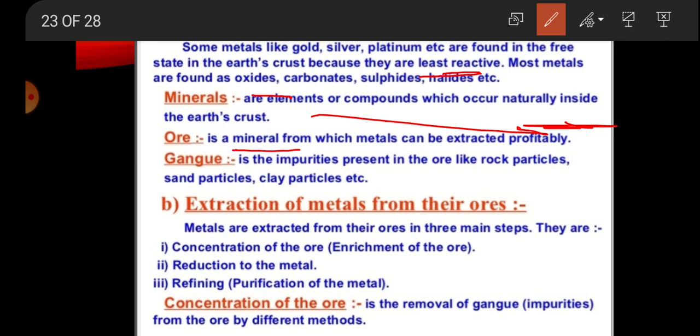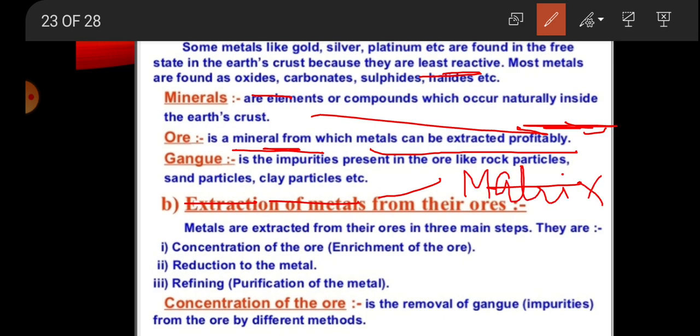Ore is the mineral from which metal can be extracted. Gangue is the impurity present in the ore, like rock particles, sand particles, and clay particles. It is called gangue, or matrix.